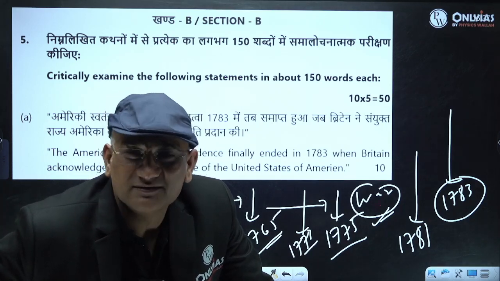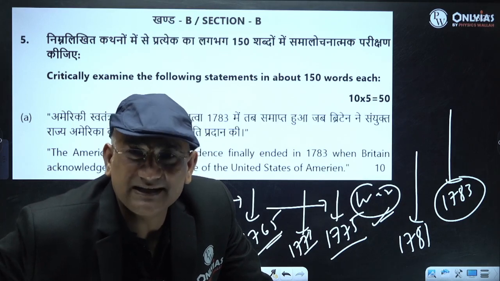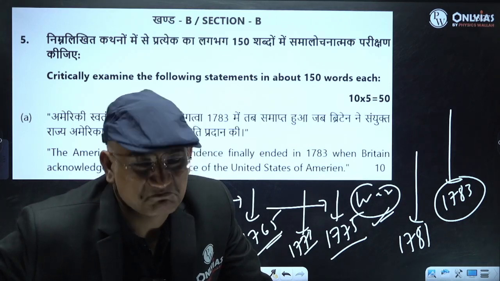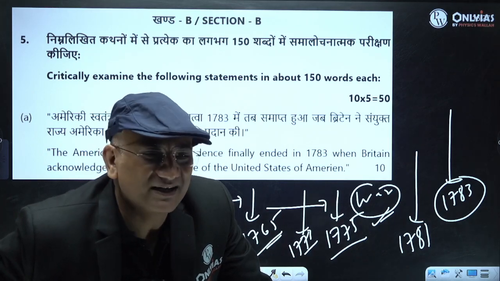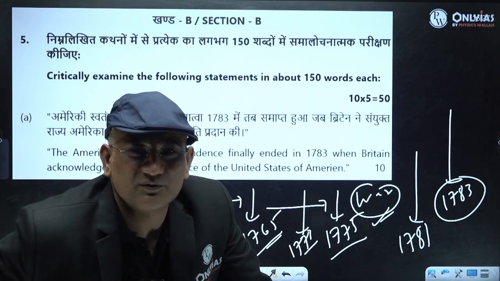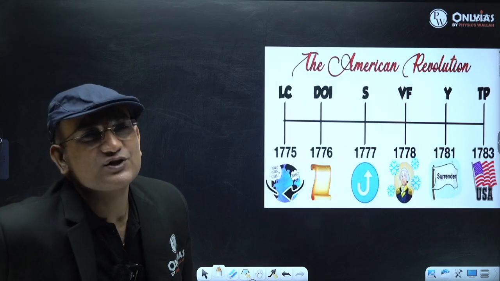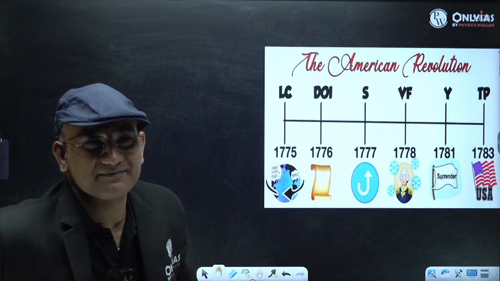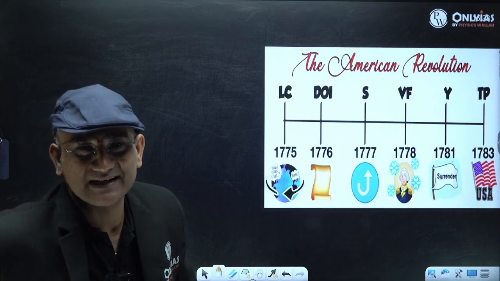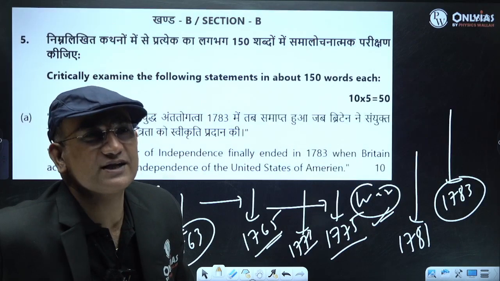right, the actual war. And in this war, even the French and others also helped the American colonies. And finally, in 1781, the British surrendered, and in '83, there was recognition. So this is the broader idea of the progress of the American War of Independence. This you can highlight. So after 1775, '76, '77, you can easily highlight. Done. And 1783.